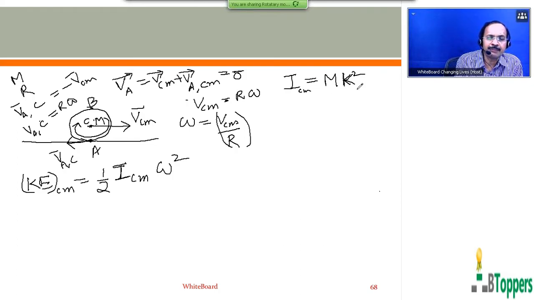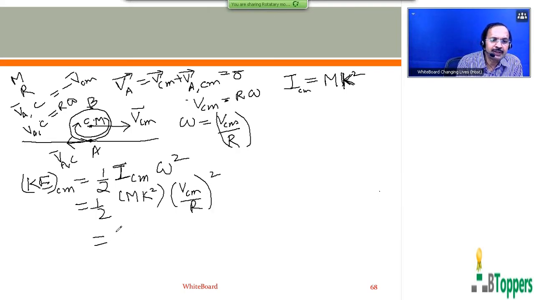So ICM can be written as mk square, where k is the radius of gyration of the rolling body about the horizontal axis passing through its center of mass. So you can write ICM equal to mk square, and omega can be written as VCM by R. So this you can write half mVCM square into k square by R square.